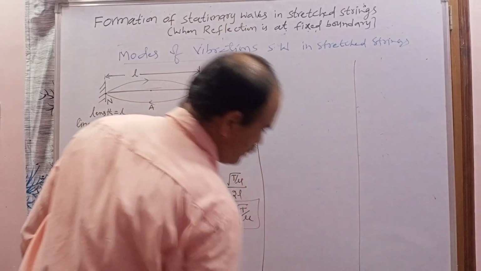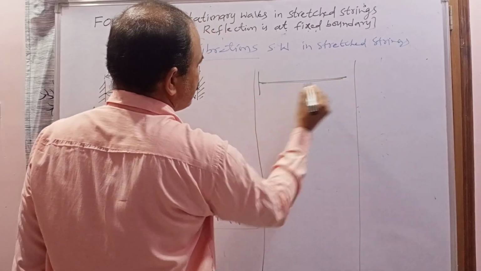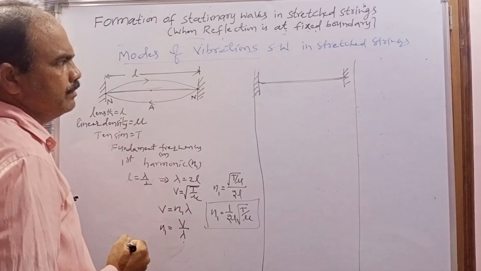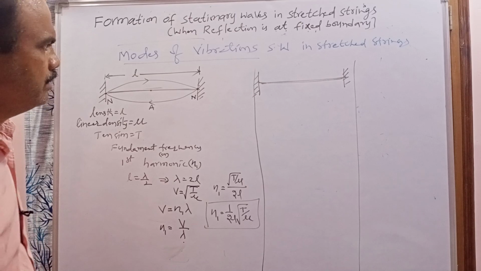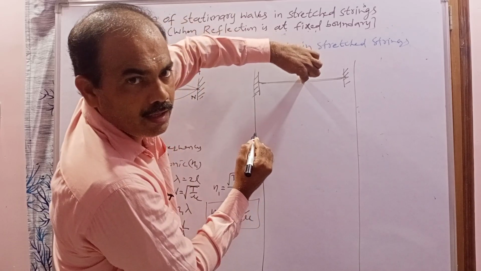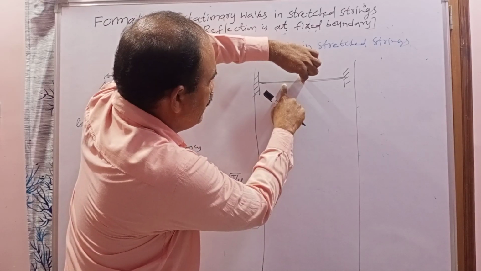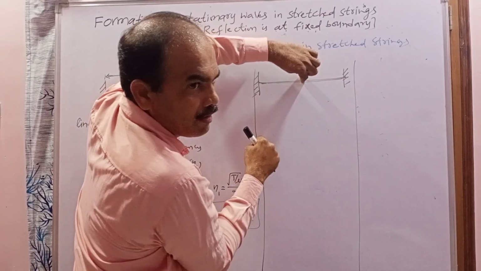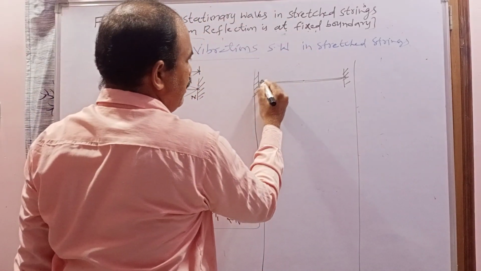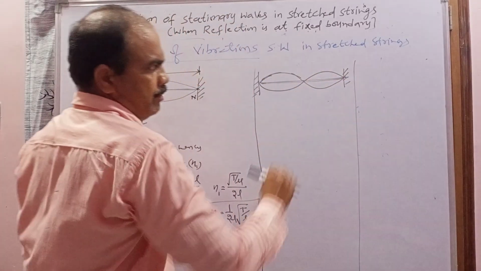Now for the same length, the length of the wire is not changing, fixed between the same rigid supports. After that, I am pressing the wire at the middle. Then when I pluck on half of either part, you may pluck it here or you may pluck it here, but by pressing at the middle, the stationary wave can be formed with two loops.